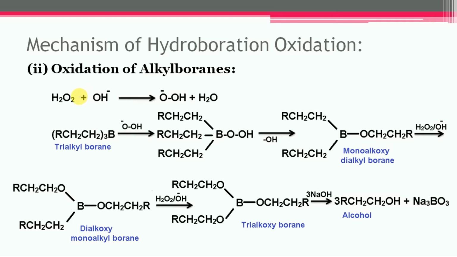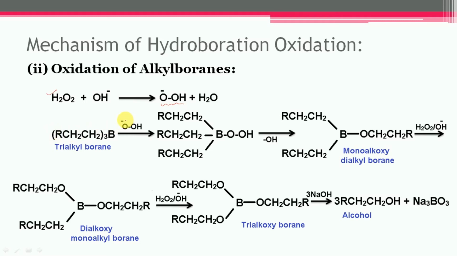The mechanism of oxidation of alkyl boranes by alkaline hydrogen peroxide involves nucleophilic attack of hydroperoxide ions. So in the first step, the hydroperoxide will get generated. Now this hydroperoxide will attack the trialkyl borane that was formed in the previous step.